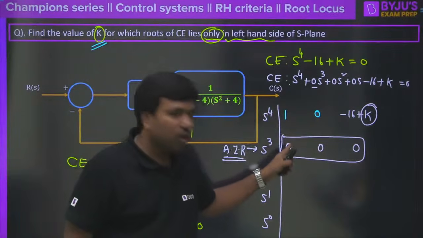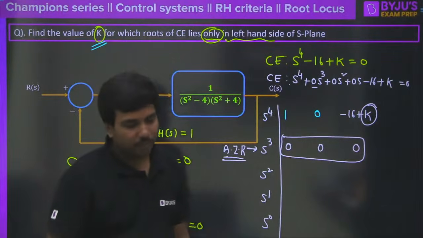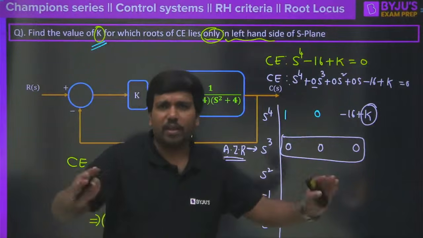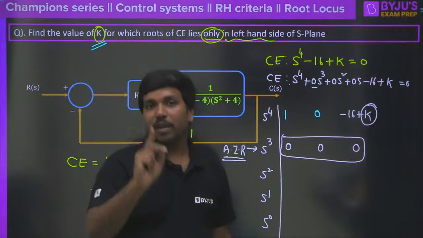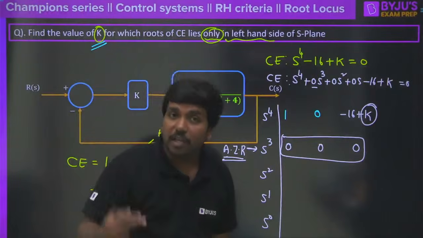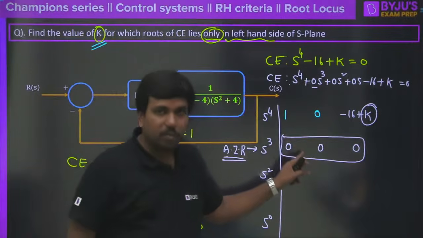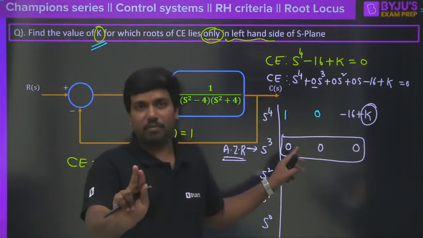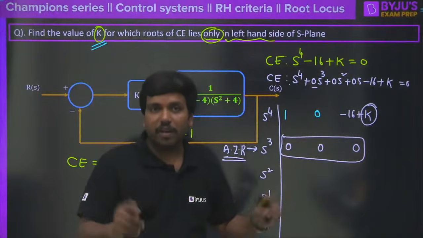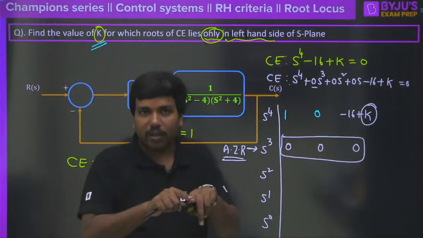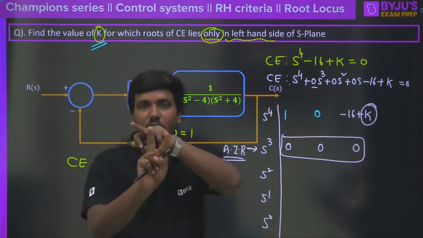If you have an all 0 row here, then there are two possibilities. What are those two possibilities? Can you tell me? If you have an all 0 row anywhere in the Routh Hurwitz criteria, either the closed loop system may be marginally stable, or the closed loop system may be unstable. I am not going to say in this context what it will become. In general, I am saying that in case you get an all 0 row in the Routh array, there are only two possibilities: either a marginally stable system or an unstable system.